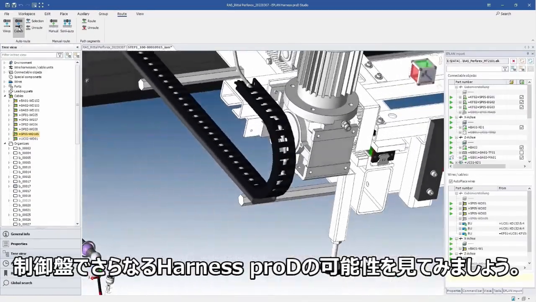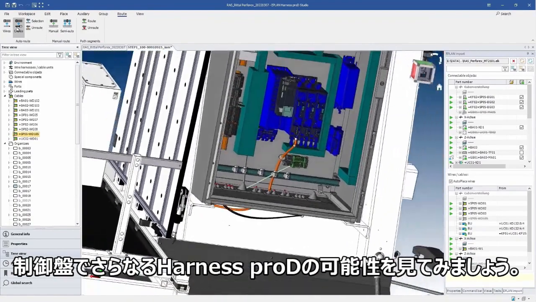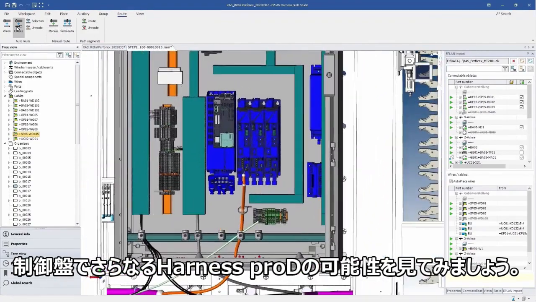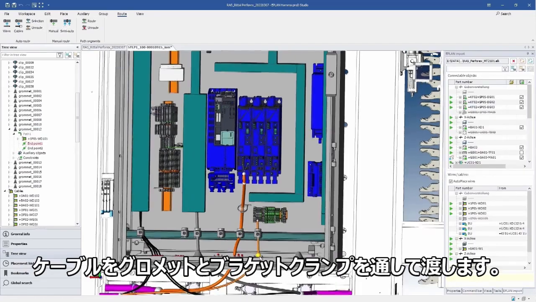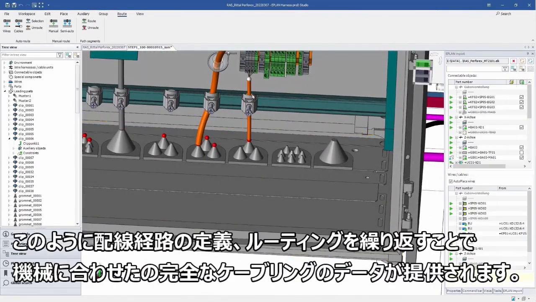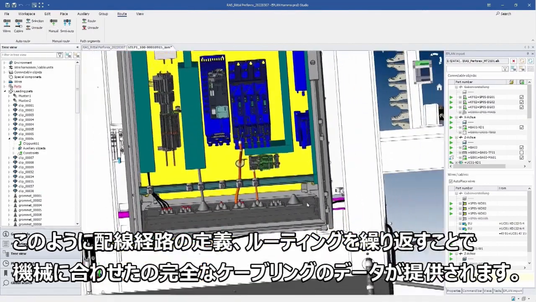Let's have a look at further possibilities of planning at the control cabinet. We pass the cable through the grommet and bracket clamp. The result provides a complete cabling of the machine.